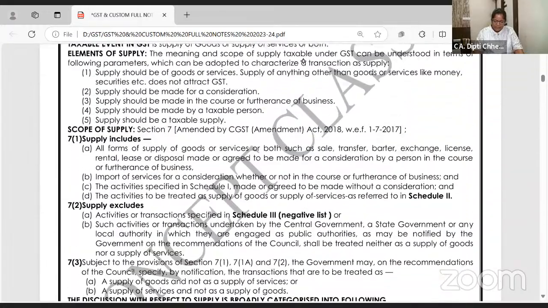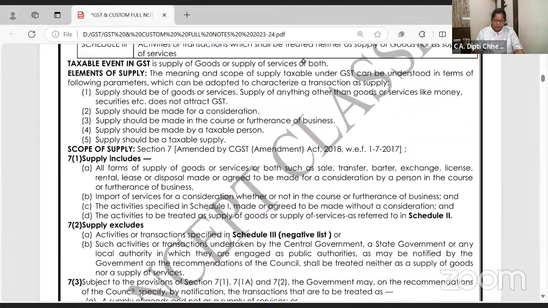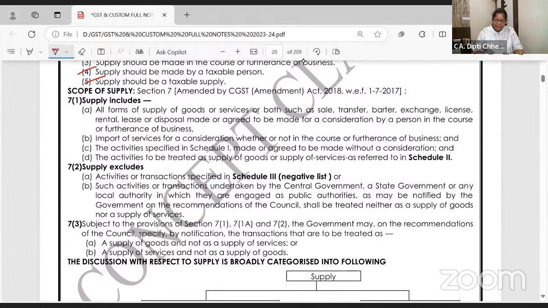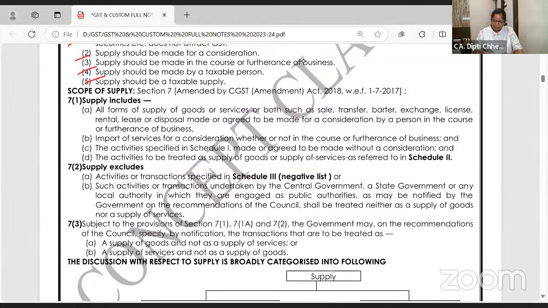कल जो हमने किया था ना sale and all, so we have done with all this. Parameters of supply. We have done with schedule 1. Schedule 1 हो गया हमारा. Now we are doing import of services. We have done. Activities which are specified in schedule 1 may be with or without consideration. Section 7.1 is done. Now we are going to a table, open GK, whether this is supply of goods or services.